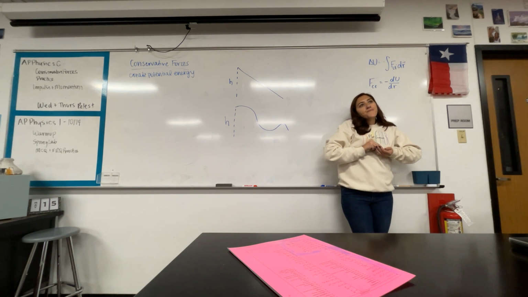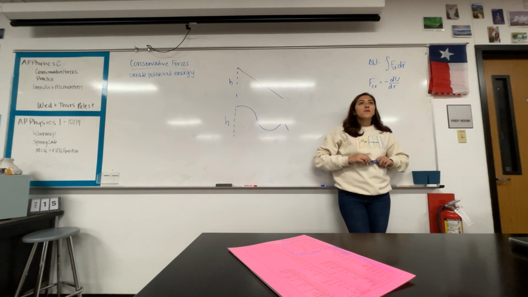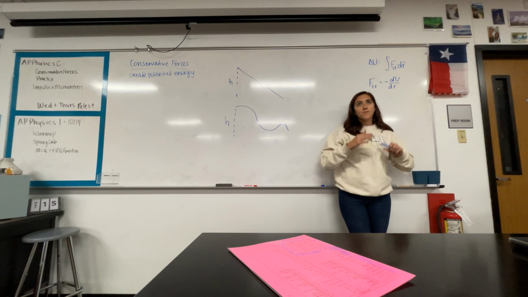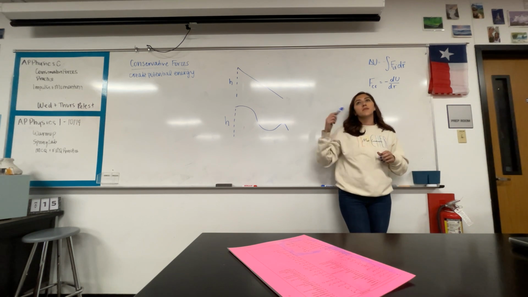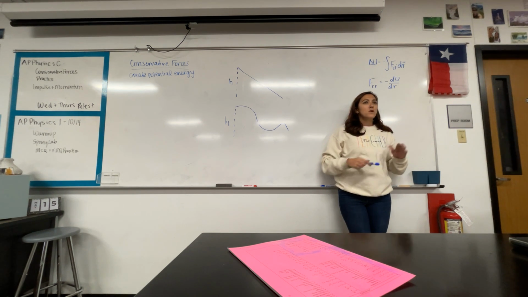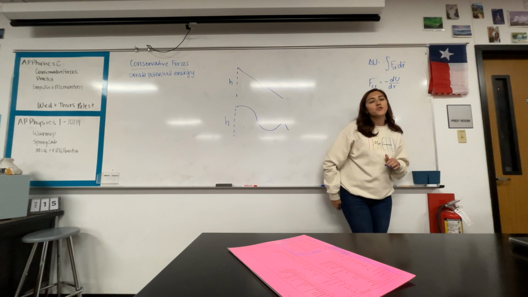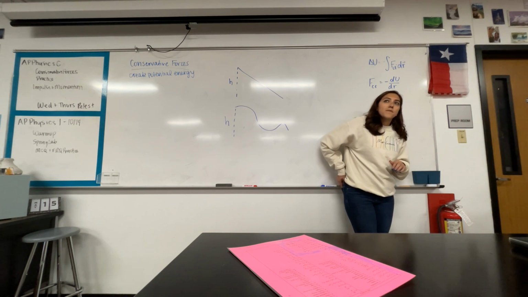Okay? If it's frictionless, which one will have the most kinetic energy when it gets to the bottom?